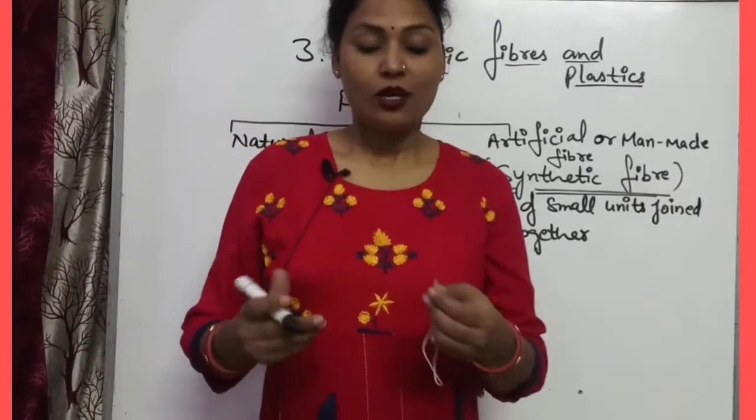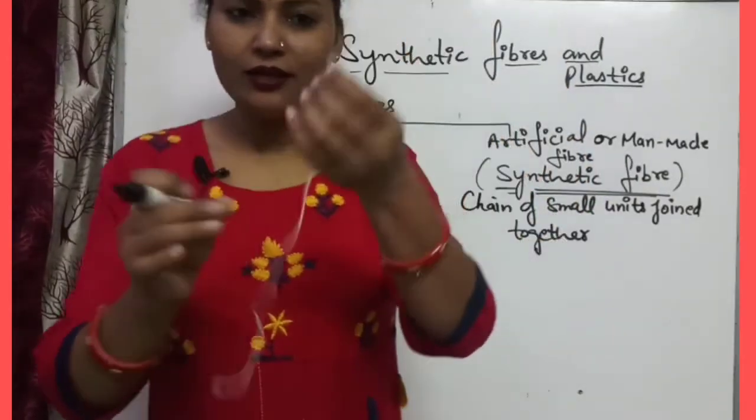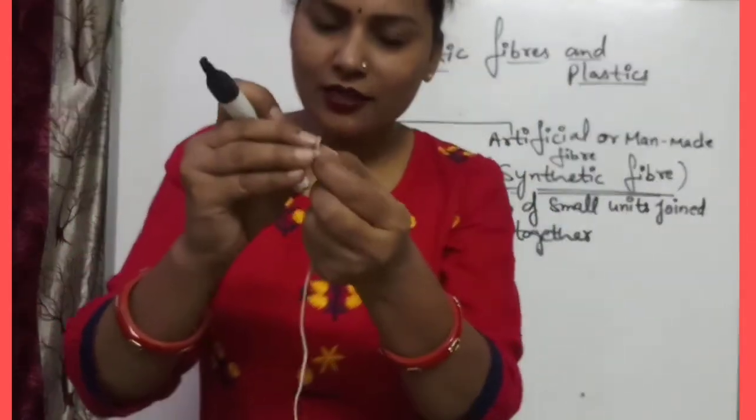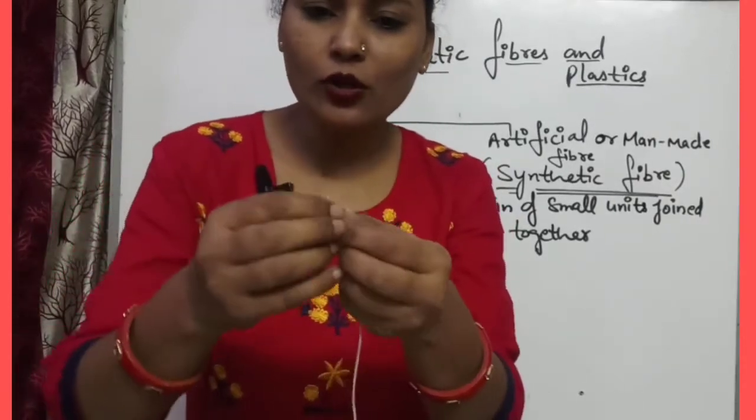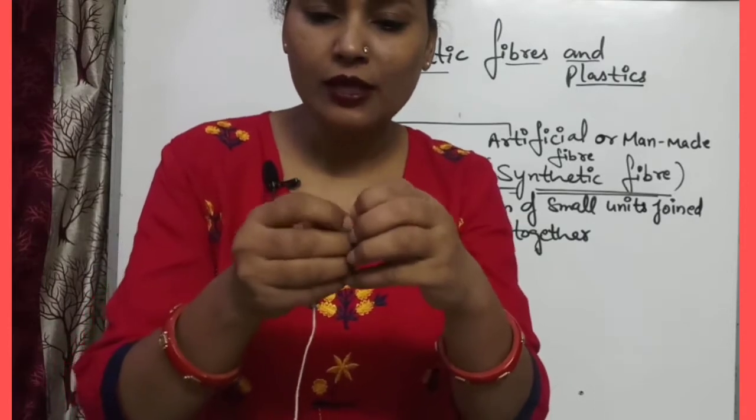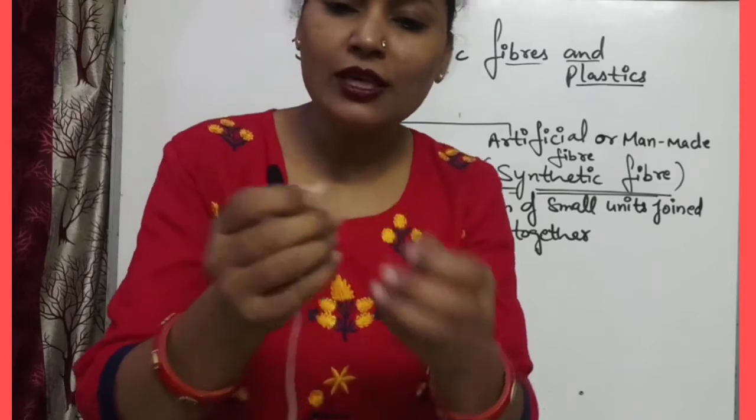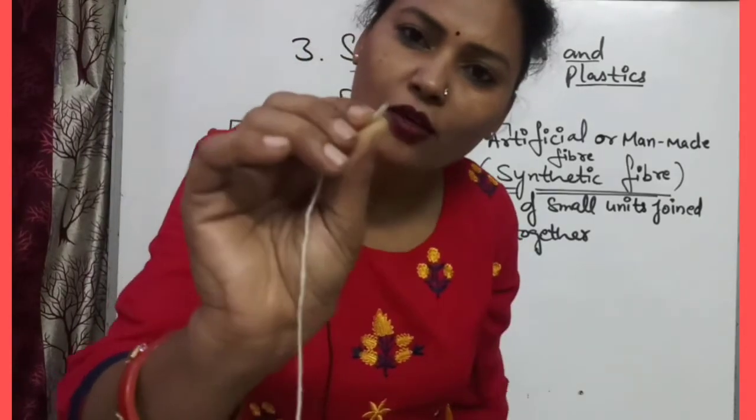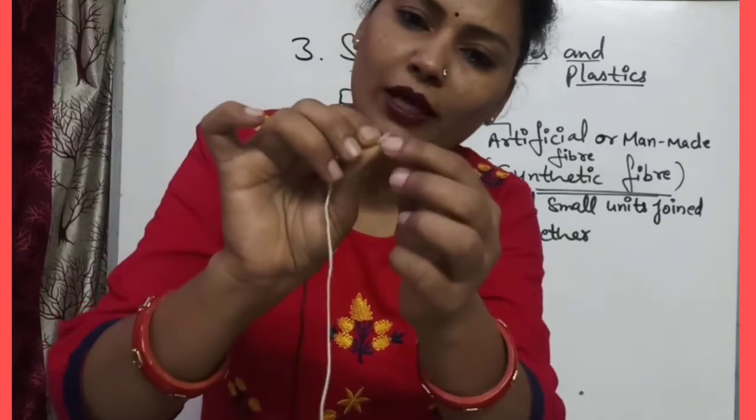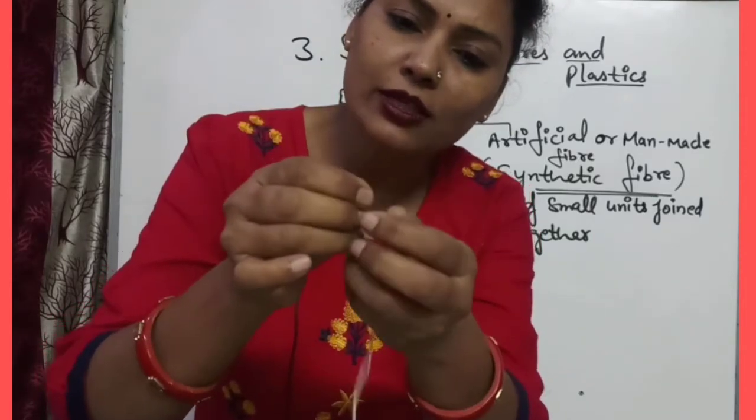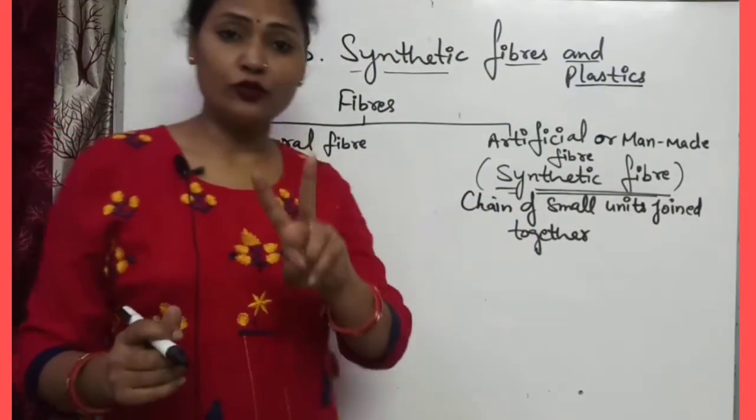You know that fibers... have you seen the thread? Thread is formed by small parts. These small parts or units combine together and form the thread. So these are mainly the fibers. The thread is formed by many fibers together. Now, fibers are of two types.